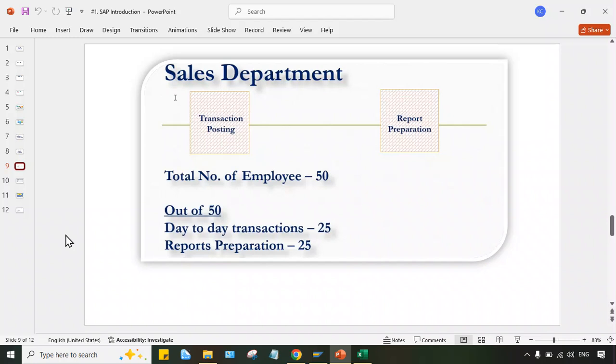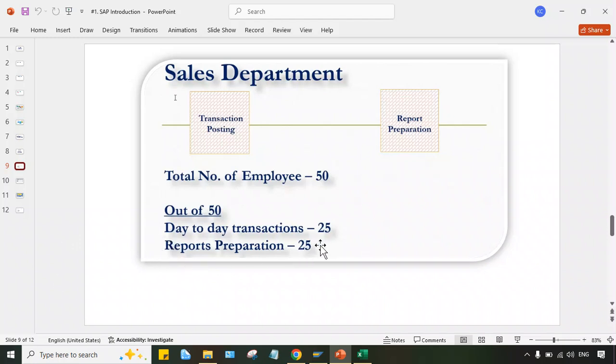So now here a total of 50 employees are needed to manage the sales department when they're not using ERP. Now let's suppose Tata Motors decided to implement an ERP, let's suppose SAP itself. So once SAP is implemented in Tata Motors, what will happen, guys?